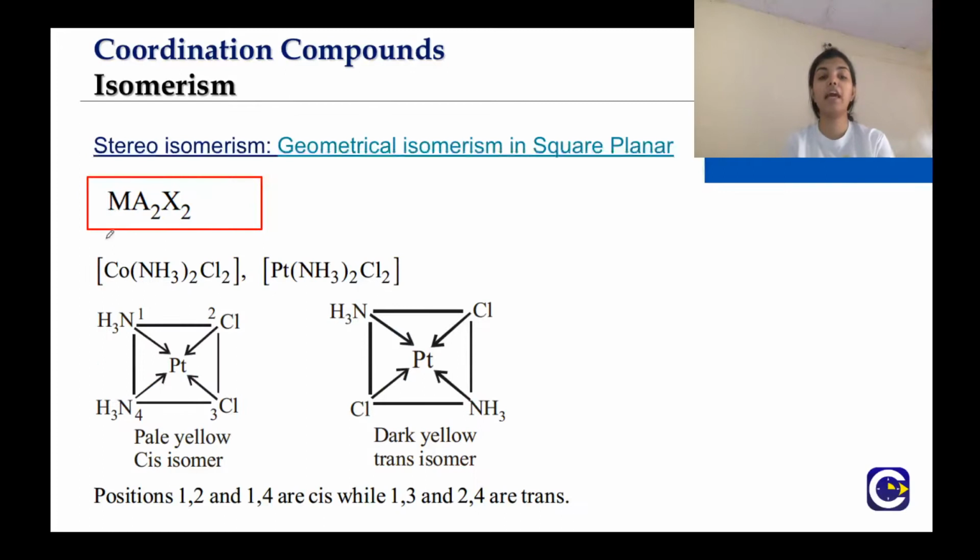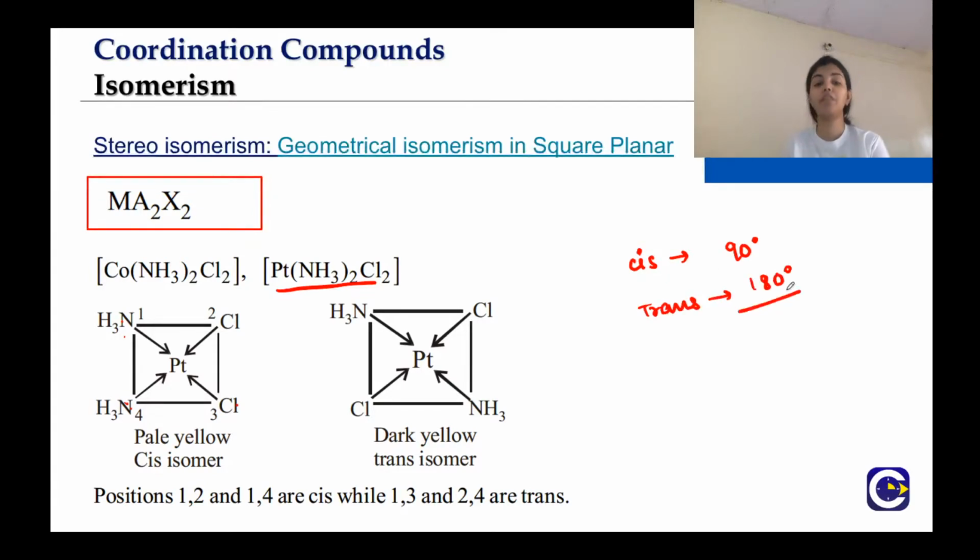First one is Ma2X2, where M is the metal atom, A is a monodentate ligand, and X is also a monodentate ligand. Examples are platinum NH3 2 Cl2 or cobalt NH3 2 Cl2. If we draw, we can have two possibilities. Either the NH3 and NH3 are cis to each other, or they are trans to each other. Or vice versa, either Cl and Cl are cis or they are trans to each other. If they are cis, they are at an angle of 90 degrees, and if they are trans, they are at an angle of 180 degrees.